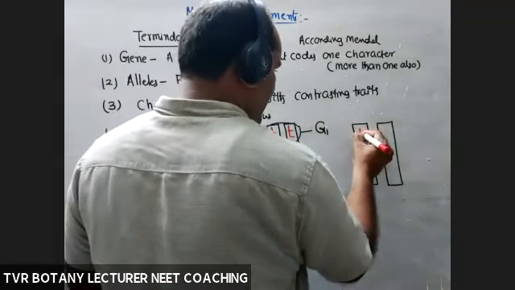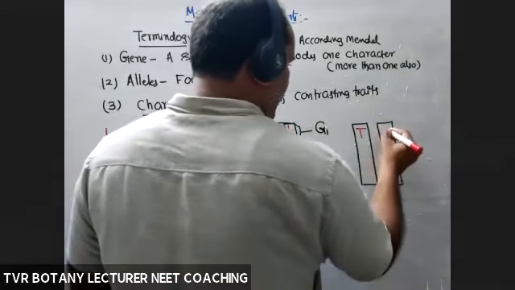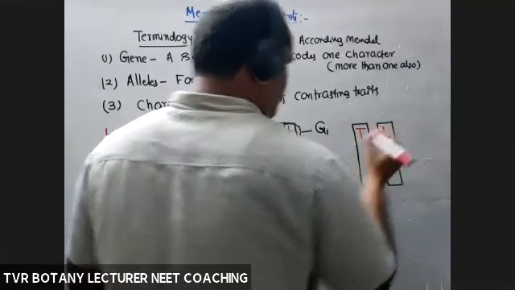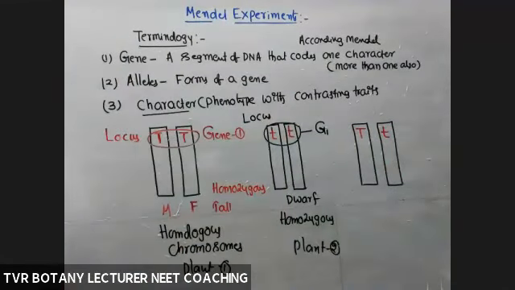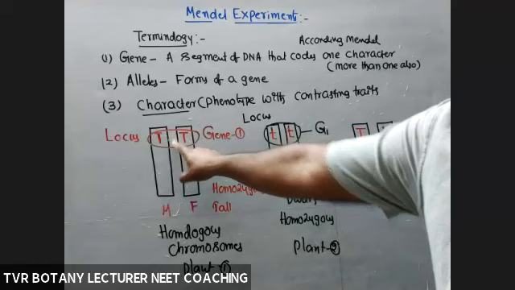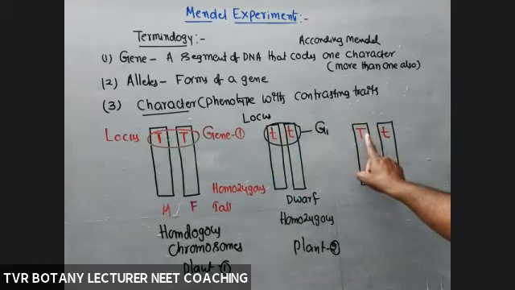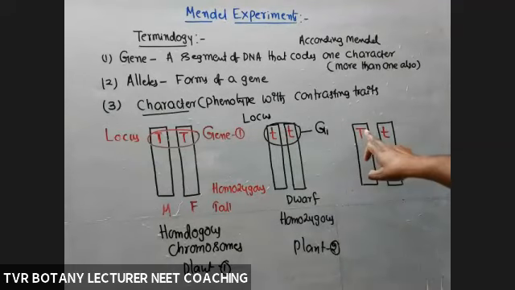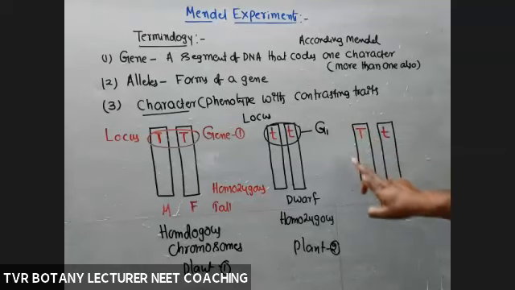Here it is capital T and here it is small t. Now the gene has two different forms, represented by uppercase and lowercase: dominant allele, recessive allele.